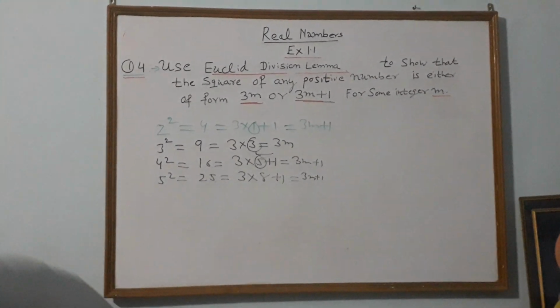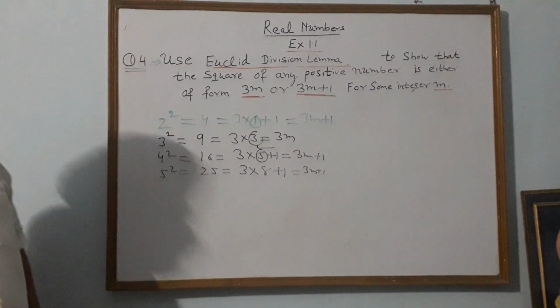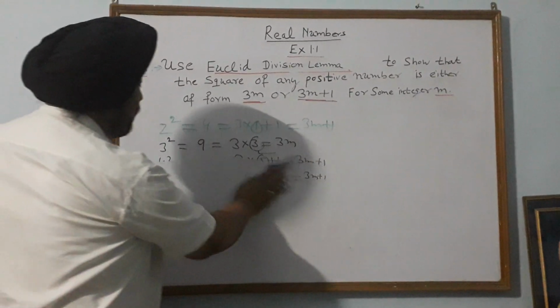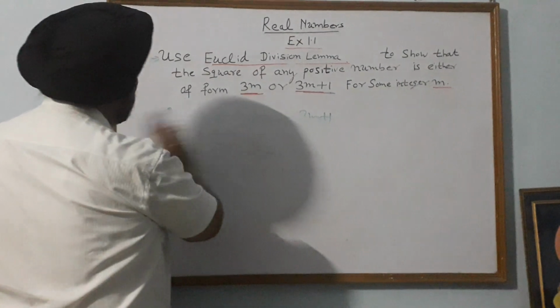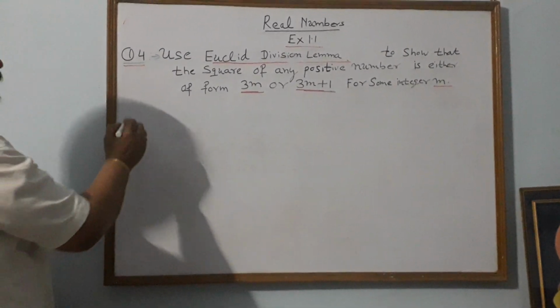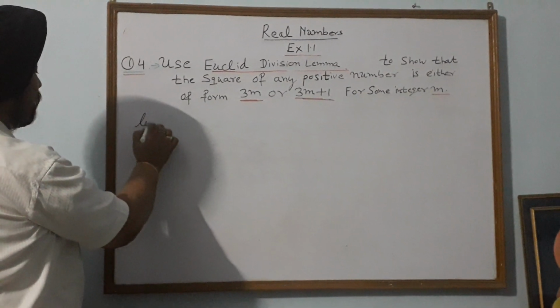This we will prove with the help of Euclid algorithm or Euclid lemma. According to the Euclid lemma, let a be any positive integer.